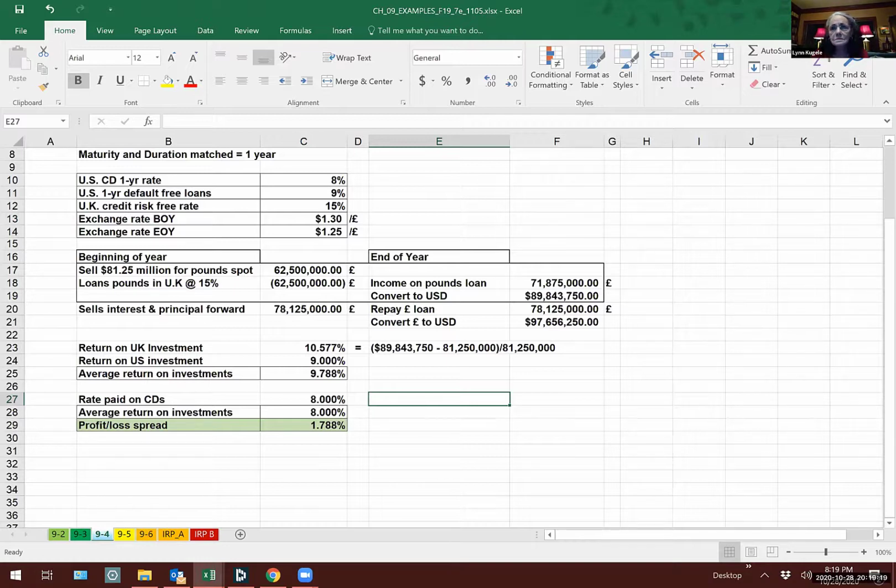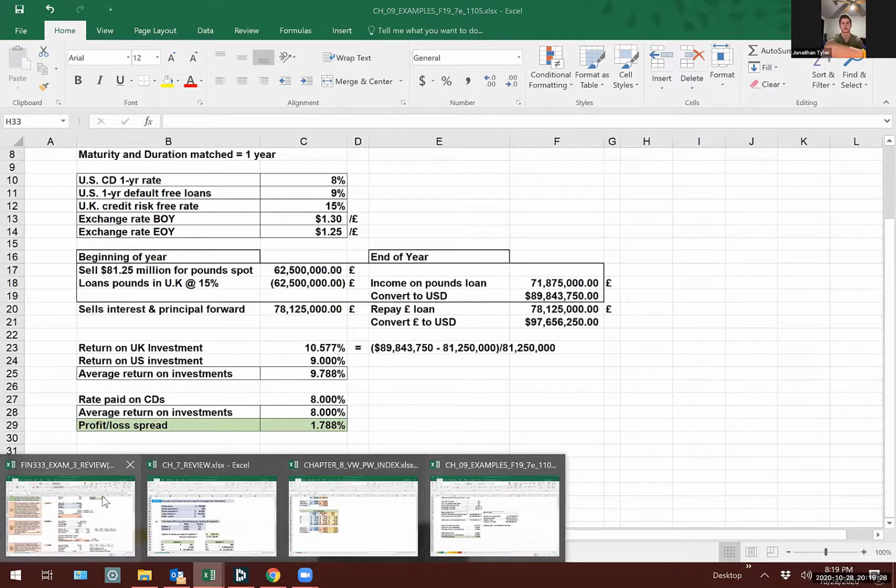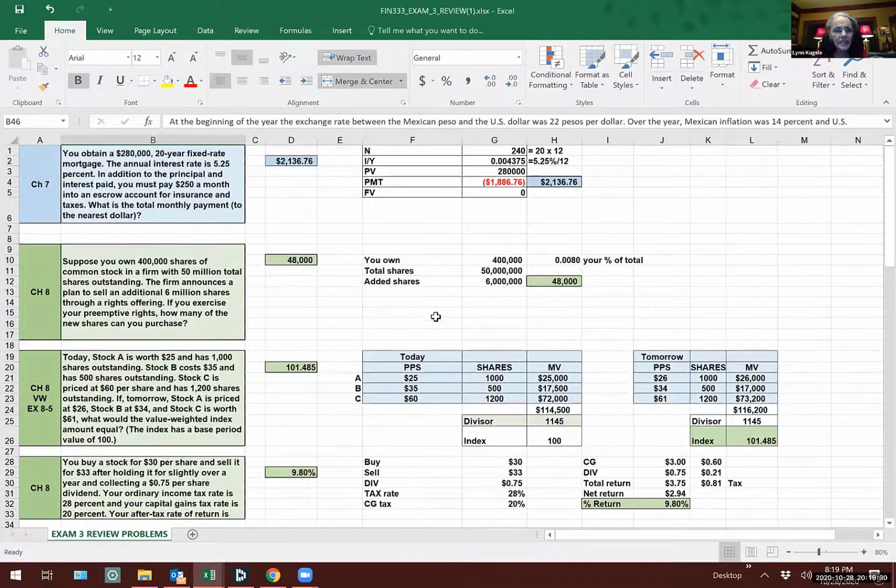Am I helping? Yes, ma'am. Good. I was just making sure the ones that you just went over were in Blackboard, so we can go through and pull them up and try to rework them. They're not, but I tell you what I will do. I will go clean it up a little bit and just put the answer out there. Okay. And then you can make sure you can get it. Yes, ma'am. And are you going to put this recording on there too? Because we can just go through that too, if that's easier. Yeah, I am recording and I am going to put it out there. Awesome. Yes, it will be there.